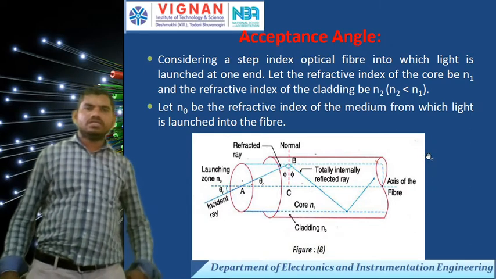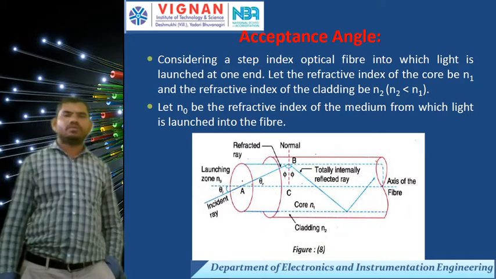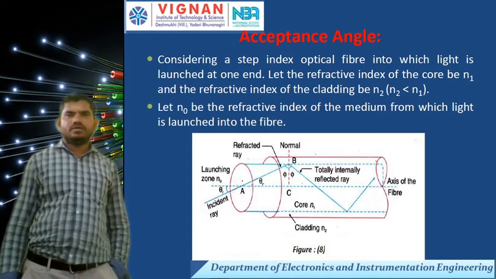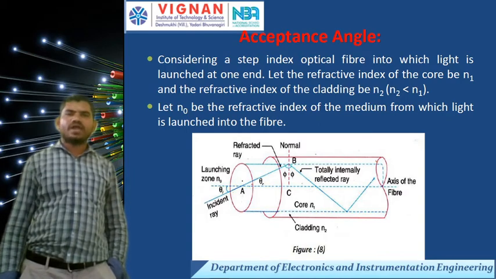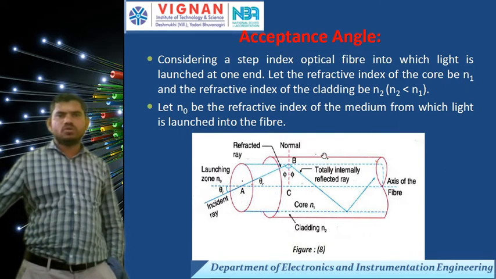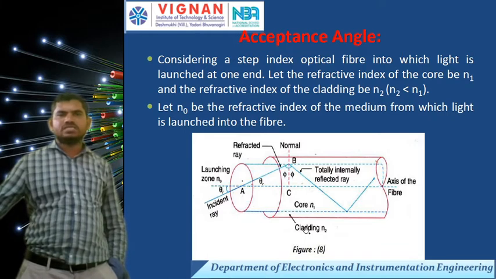Here, consider a step index optical fiber into which light is launched at one end. Let the refractive index of the core be N1. This is the core, this is the cladding. The refractive index of the core is N1, and the refractive index of the cladding is N2. Let N0 be the refractive index of the medium. This is air or medium, the medium from which the light is launched into the fiber.